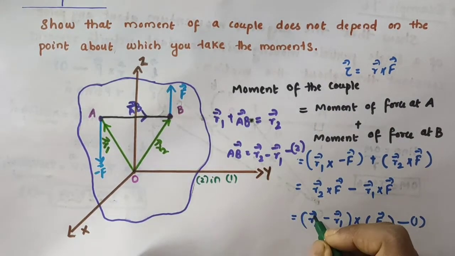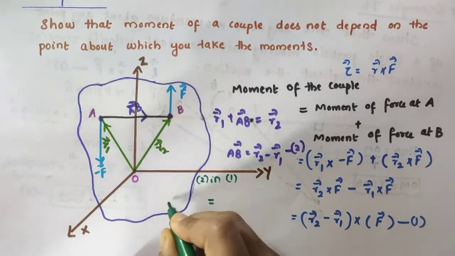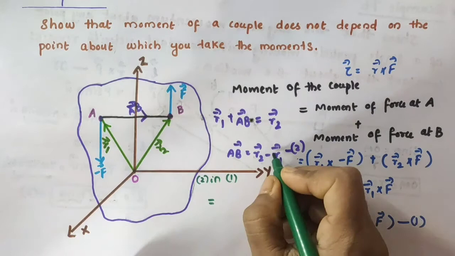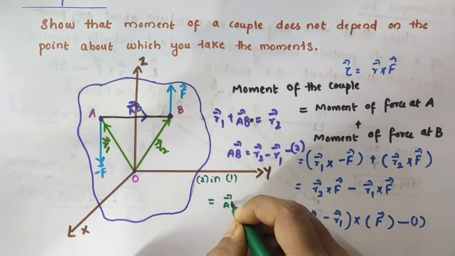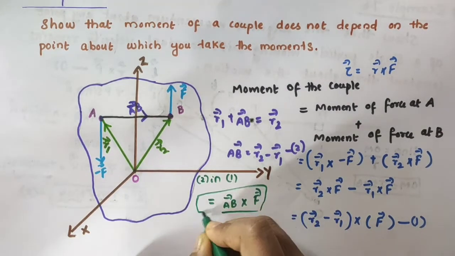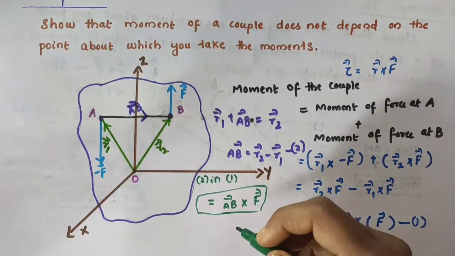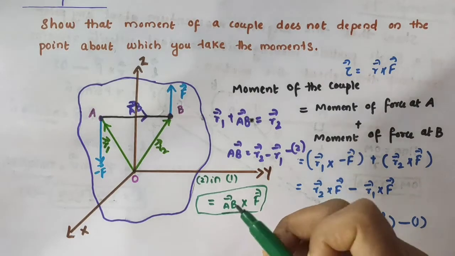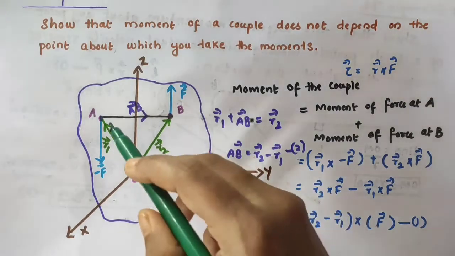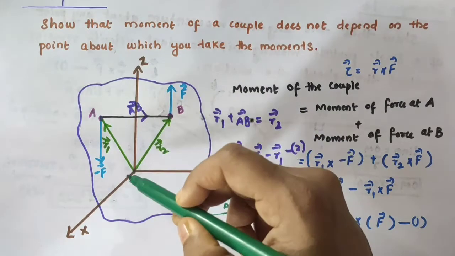In equation number 1, we have the moment of the couple equal to vector r2 minus vector r1, cross vector F. Vector r2 minus vector r1 is what? Vector AB. So the moment of the couple is equal to vector AB cross vector F. That is, we got the moment of the couple as the vector product, or cross product, of vector AB and vector F. Vector AB is the vector which connects the two points on the rigid body, and it is independent of the origin.